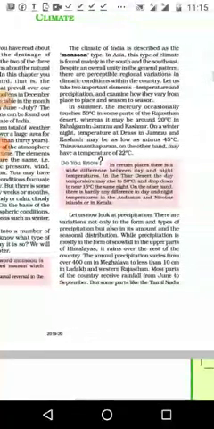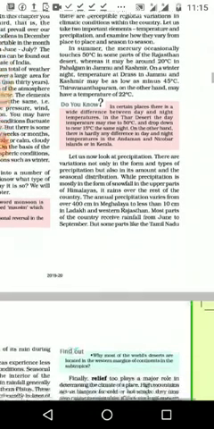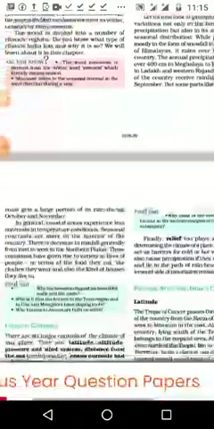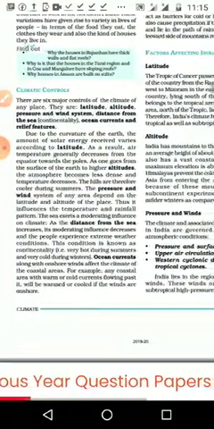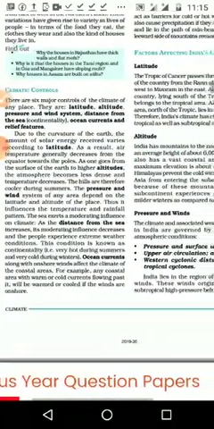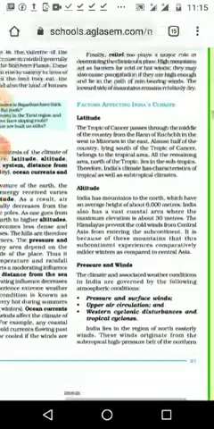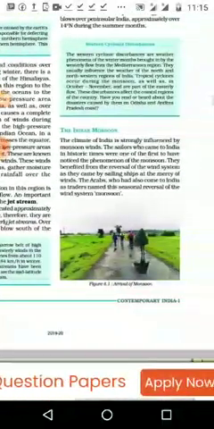Then when we come to the particular type of climate in India, that is known as the monsoon climate. Then we are going to think about the climatic controls, what all things are controlling: latitude, altitude, pressure and wind, distance from the sea, ocean currents. Everything is affecting the climate of one area. Then comes the Indian monsoon.